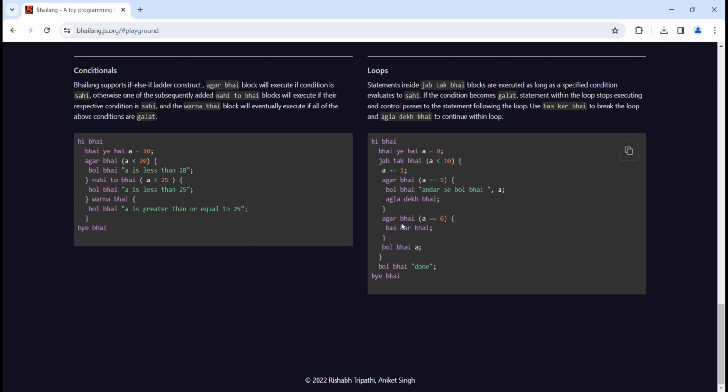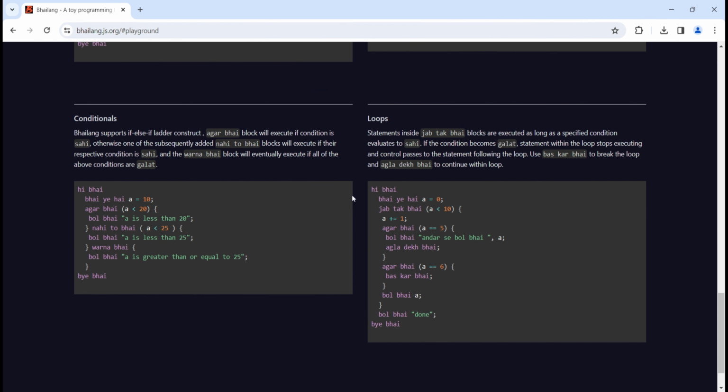And then "agar bhai": if a equals 6, then "bas kar bhai" will be printed, which is break. Okay, so if a equals 6, then we will break the loop, then it will come out of the loop. Then "bol bhai a", so a will be printed, right? Then "bol bhai done", so done will be printed, and "bye bhai" is just ending the code, right?